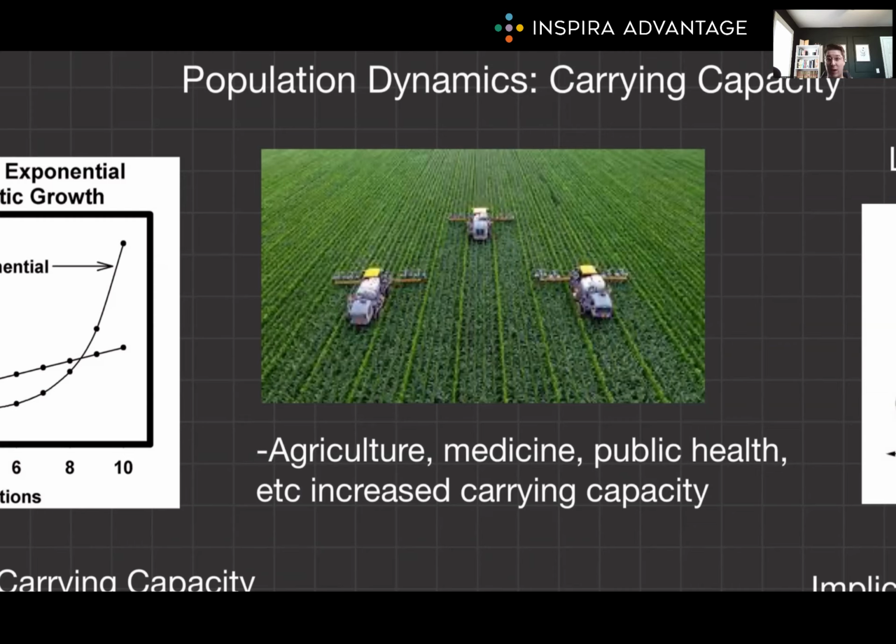The agricultural revolution, followed by the Green Revolution in the mid-20th century, introduced high-yield crop varieties, synthetic fertilizers, and advanced irrigation methods, drastically increasing food production rates. On the medical side, the advent of vaccines and antibiotics improved health outcomes and life expectancy, allowing populations to grow without the proportional increase in mortality rates that Malthus predicted. We can live in cities without dying from disease. These advancements, along with improvements in public health infrastructure, have enabled the human population to sustain a growth trajectory that Malthus did not foresee, effectively delaying or mitigating the impact of reaching the carrying capacity he anticipated.